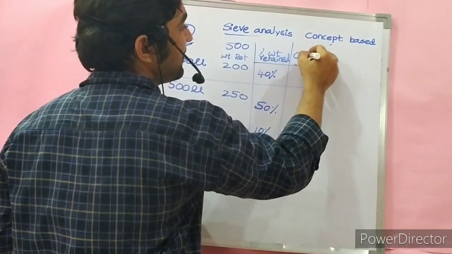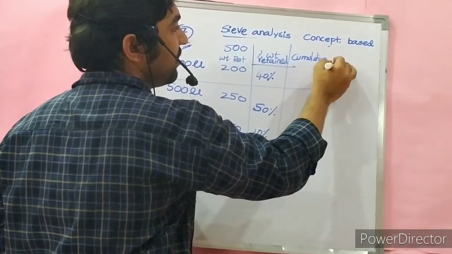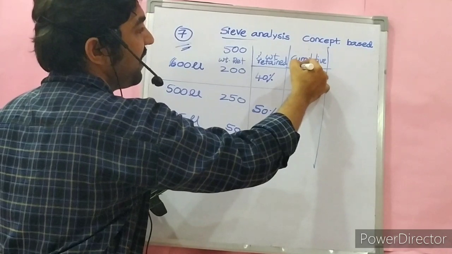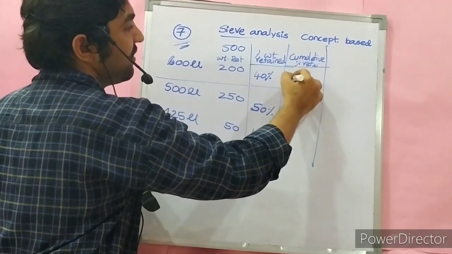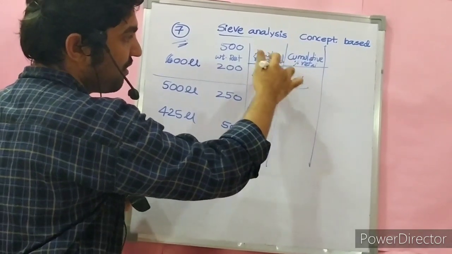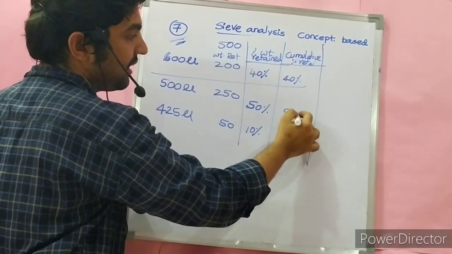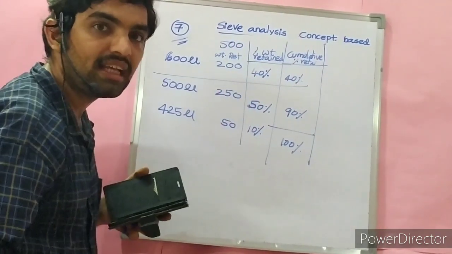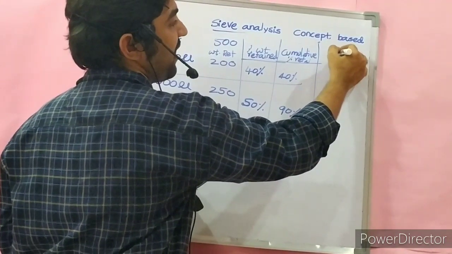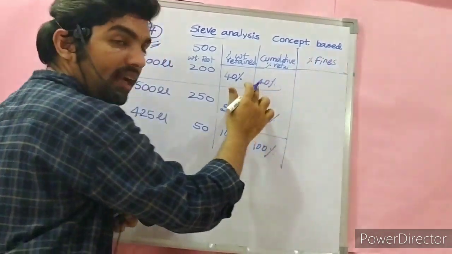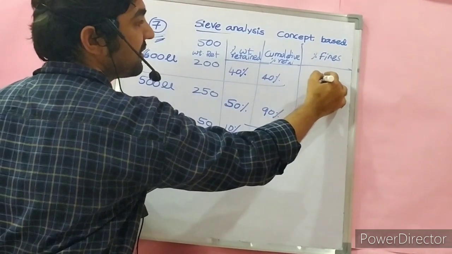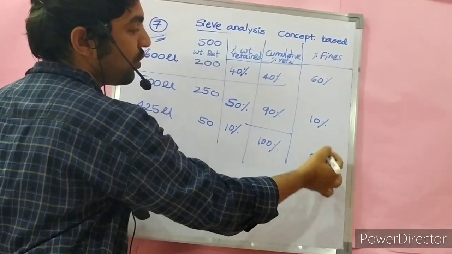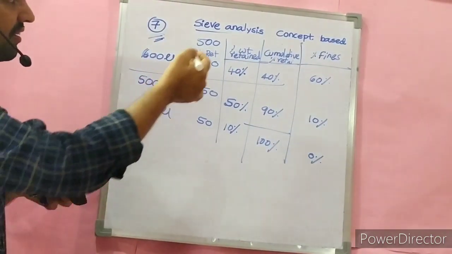Next, cumulative percentage weight retained. What is cumulative? Like cumulative marks in college. The first remains as it is, 40. 40 plus 50 is cumulative 90%. 90 plus 10 is 100%. Then percentage fines: 100 minus cumulative percentage retained. 100 minus 40 is 60%, 100 minus 90 is 10%, 100 minus 100 is 0%. This is the cumulative percentage fines.